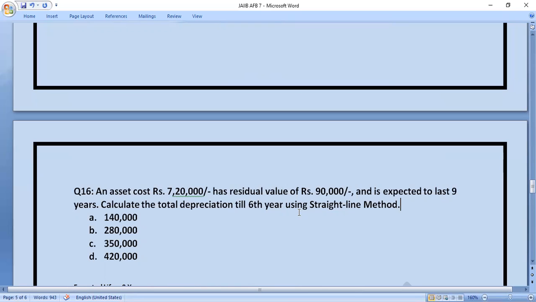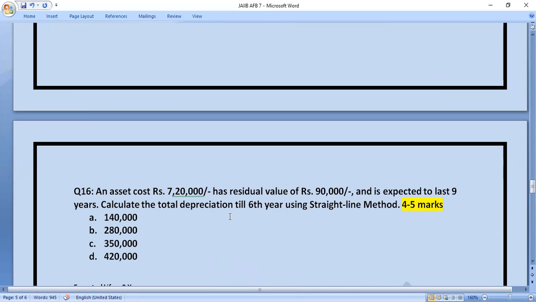So friends, you need to solve the questions. If you will not solve the question, you will not have the practice. And until you practice, you cannot perform in the examination hall. So you need to practice the questions 1 time to 10 times, because when you practice, it will be very easy. And this depreciation topic, earlier also I have told you, 4 to 5 marks are sure from this depreciation. Sometimes they will ask you the definition of depreciation or different formulas, methods used, and some numerical questions are also asked in the exam.